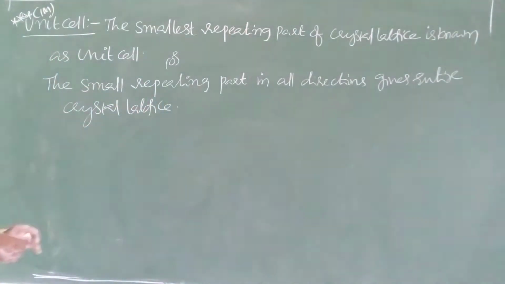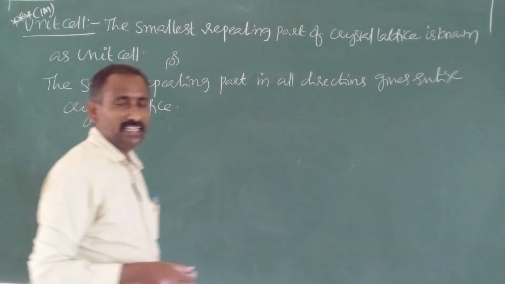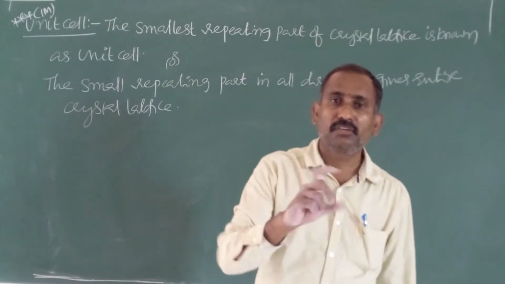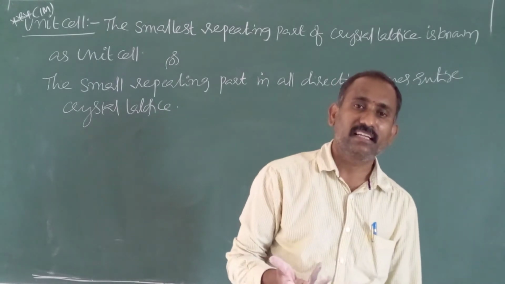So first definition is easy. So otherwise you have already know what is meant by unit cell. It is the small part which repeats in all directions gives crystal lattice.